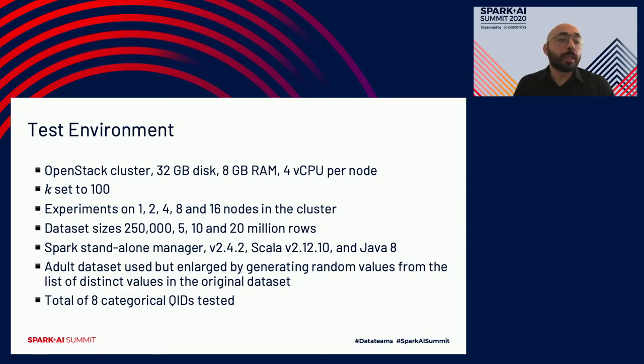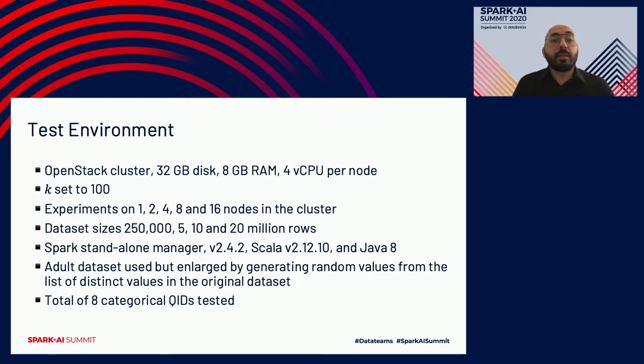Basically, I used an OpenStack cluster with 32 gigabytes of disk, 8 gigabytes of RAM, and 4 virtual CPUs per node. The K was always set to 100, and I ran these experiments on 1 node, 2, 4, 8, and 16 nodes in the cluster. I also used data set sizes of 250,000, 5, 10, and 20 million rows. The Spark manager that I used for these experiments was the standalone, which comes out of the box, version 2.4.2 at the time, with Scala 12 and Java 8.